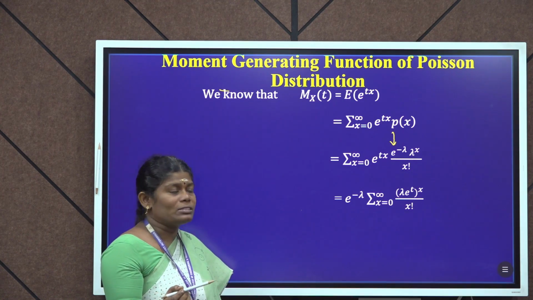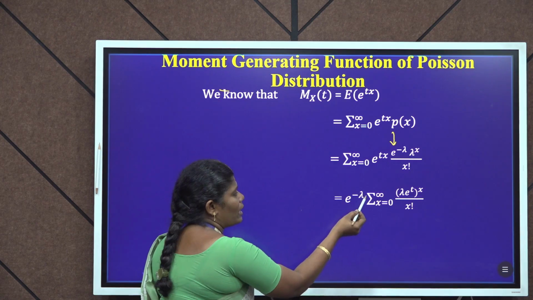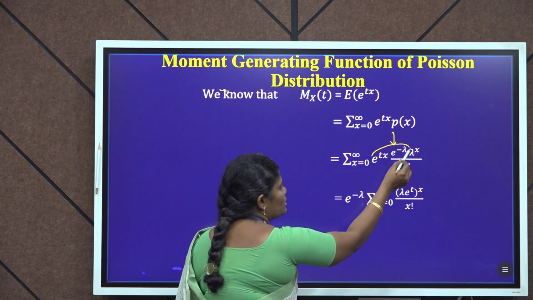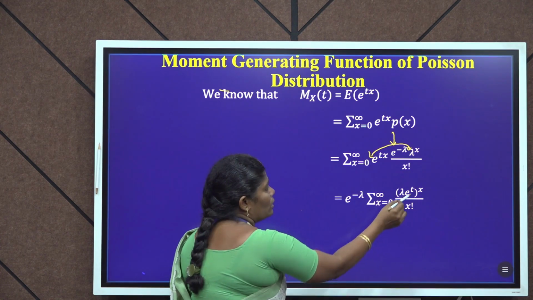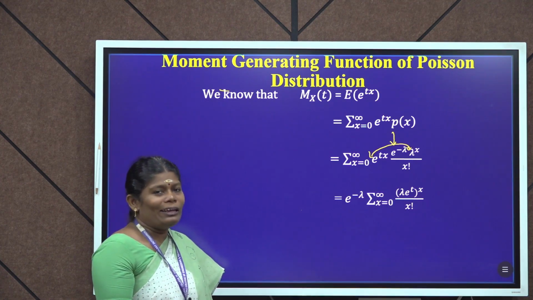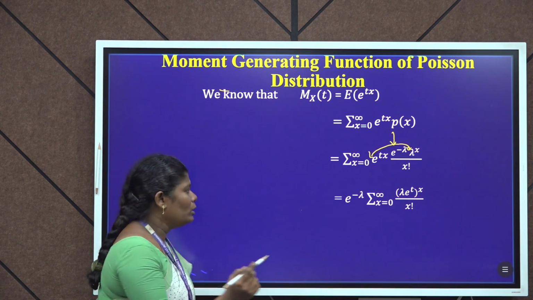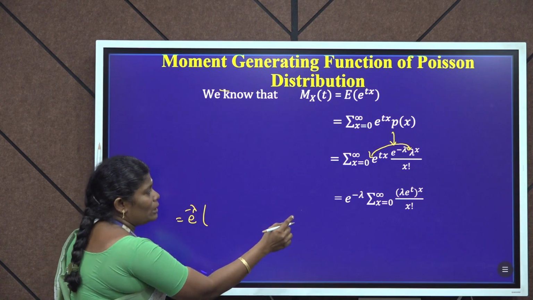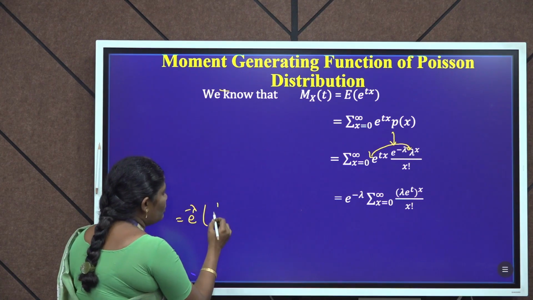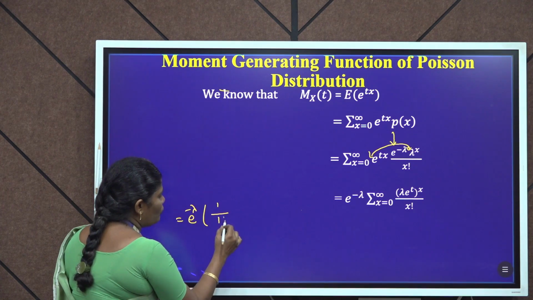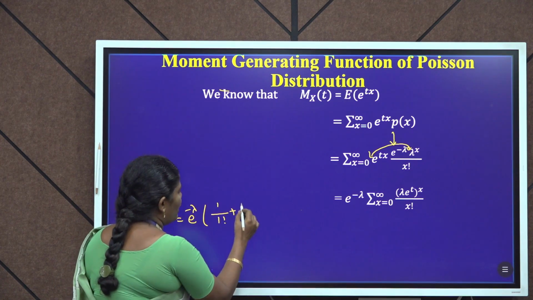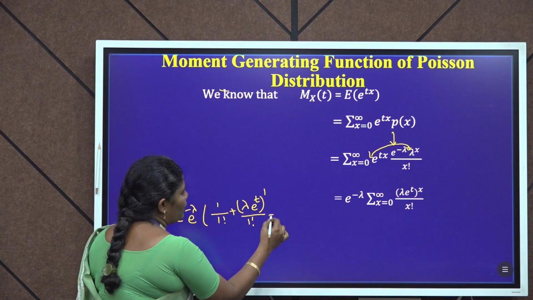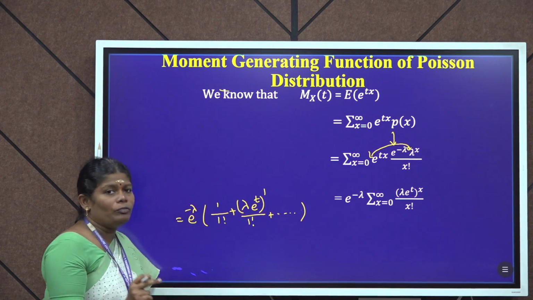E power minus lambda is constant. So, this is equal to e power minus lambda, summation x equal to 0 to infinity lambda into e power t. We are joining this term lambda and e power t, the whole power x divided by x factorial. Next, substituting x equal to 0, 1 to infinity. If x equal to 0, we get the answer lambda e power t, the whole power 0 is 1. 1 divided by 0 factorial is 1. Next, put x equal to 1, lambda into e power t, the whole power 1 divided by 1 factorial plus etc. This is the series of exponential.